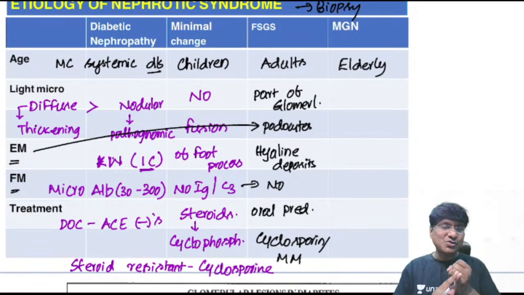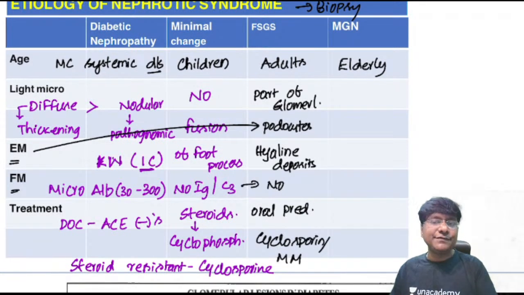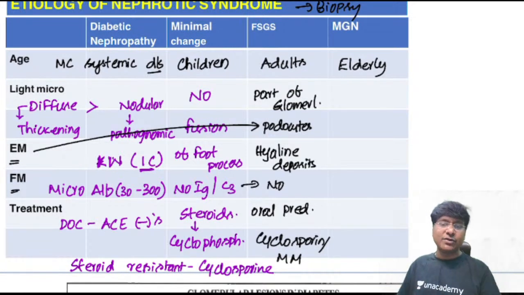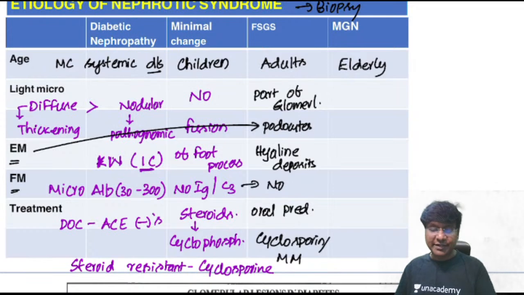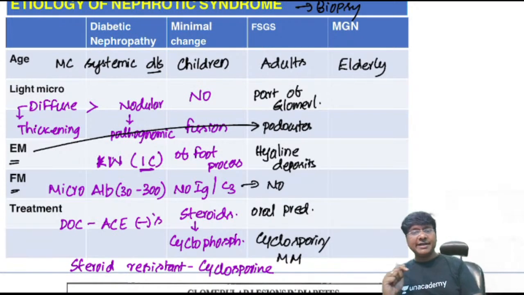So in light microscopy, you will observe that it is only part of the glomerulus which will undergo glomerulosclerosis. And in electron microscopy, you will observe the hyaline deposits, and the podocytes are effaced, detached, and there is vacuolization. And the drug of choice will be steroids. Those individuals who are resistant to steroids, you should give cyclosporin or mycophenolate mofetil. Then coming to membranous glomerulonephritis.